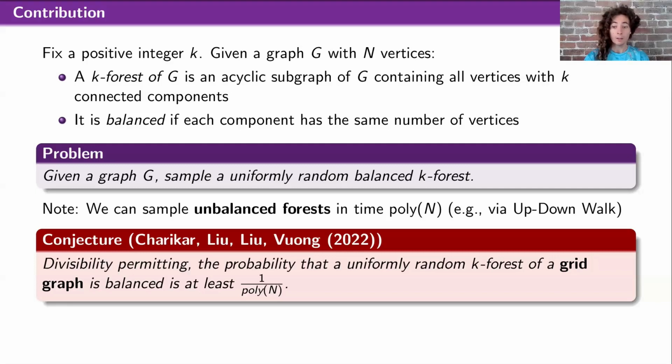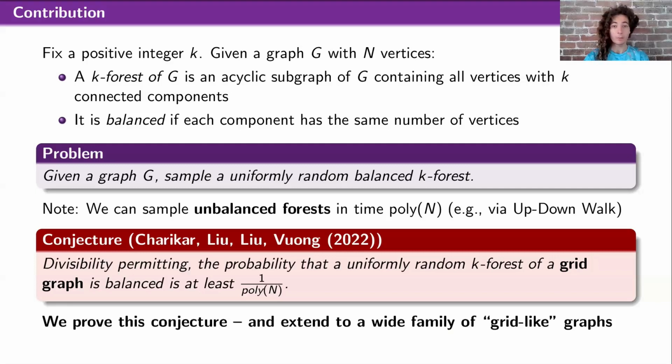And so the main contribution of this paper is that we prove this conjecture. We then also extend beyond grid graphs to a wide family of grid-like graphs, considering weaker notions of balance, and we also get improved runtimes. So let me first just say a few words about why this problem is interesting. Why balanced forests of grid graphs?